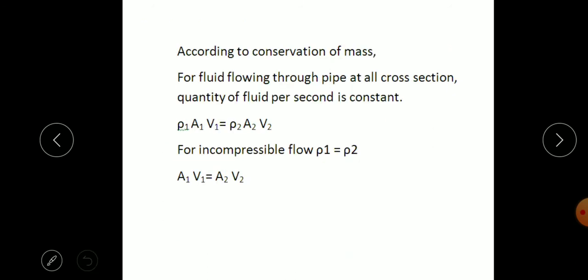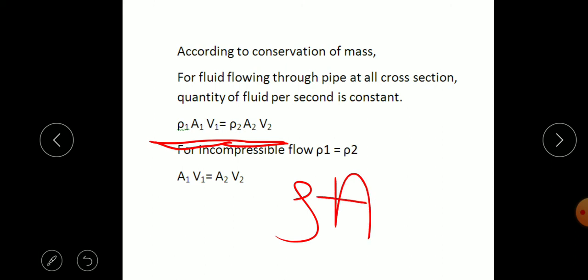So we can write mass flow rate at section 1 and 2 as the product of density rho, area A, and velocity V, that is rho A V. So mass flow rate is the product of density, area and velocity. A is the cross-sectional area at that section, V is the velocity in meter per second.